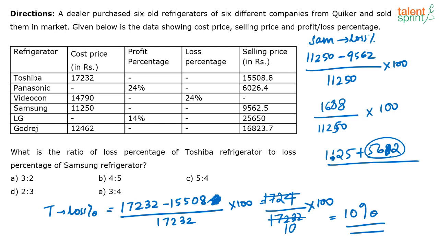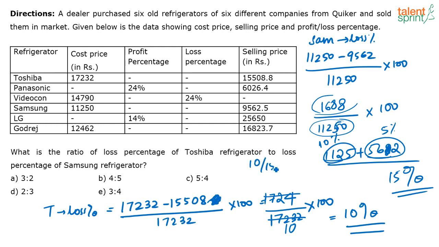So, what is this 562? Approximately, it is nothing but 1125 divided by 2. See, this is 10% of 11250 and this 562 is 5% of 11250. So, what percentage of 11250 is 1688? It is approximately 15%. So, I can take this as 15% loss. The ratio that I am looking at is 10 by 15, that is equal to 2 by 3. So, the answer here is option D.